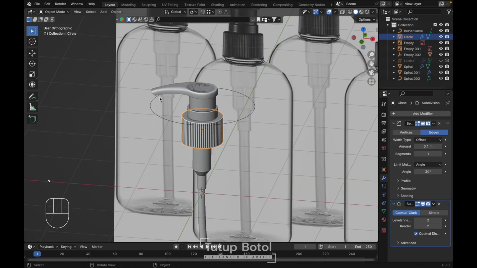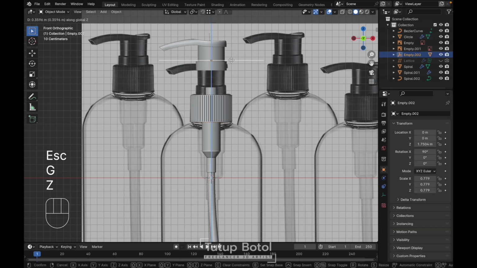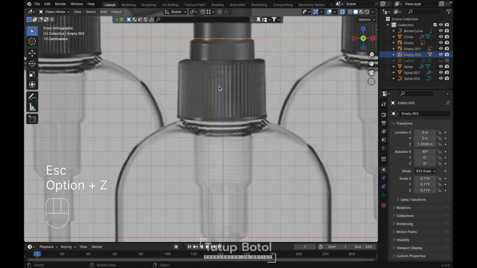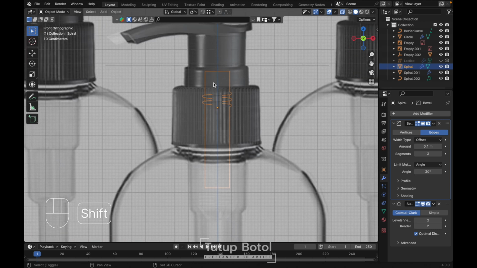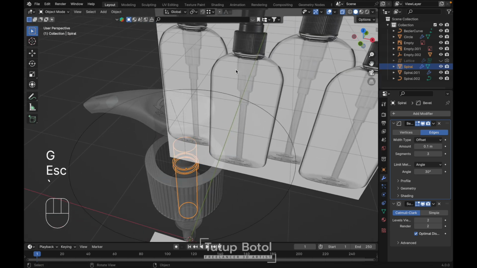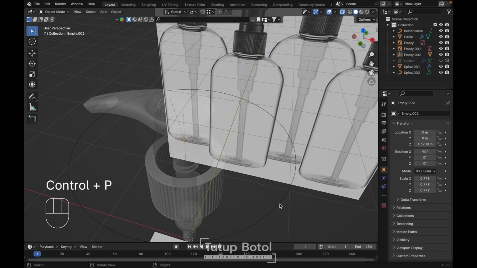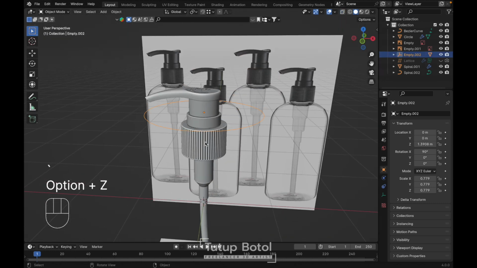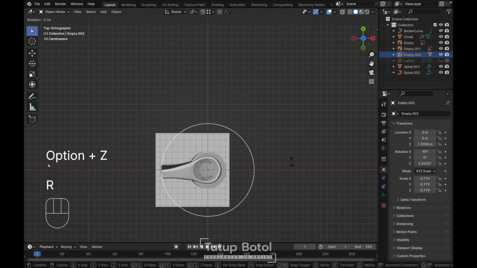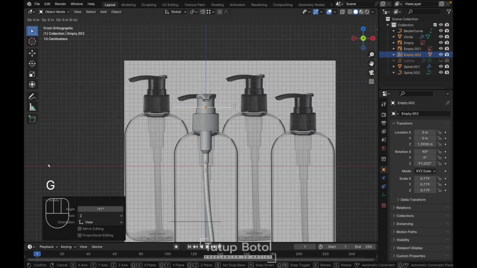Anything else? Press G. Yep. Main Alt Z. We need this one. This object. And our empty here. Ctrl P, object keep transform. So we can animate it. Probably like rotate it like this. And then it's going to be pump the soap.